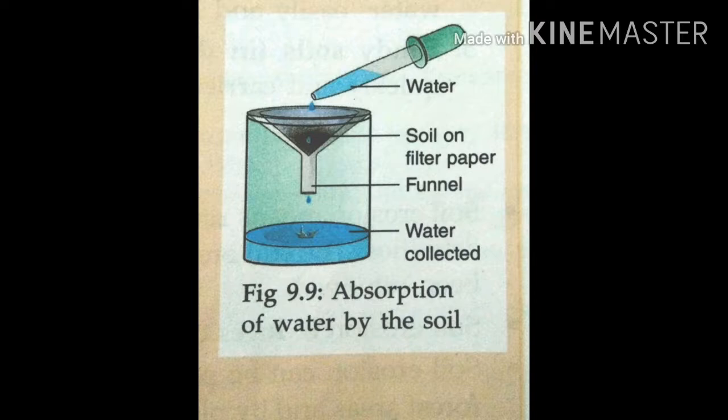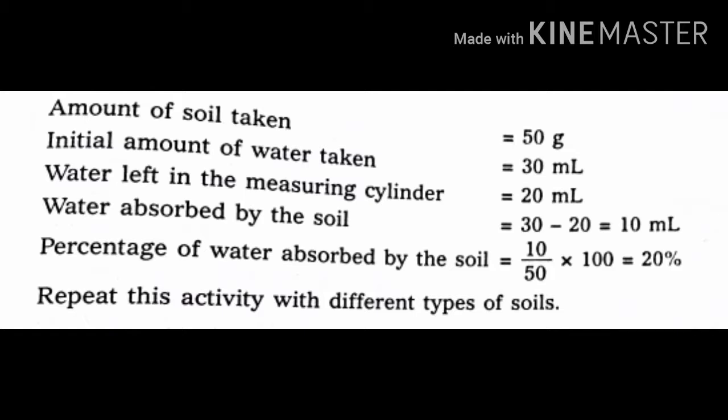So, now we are going to calculate the absorbed water in the soil. For example, if we take 50 grams of soil and 30 ml of water, we add this 30 ml of water drop by drop, isn't it? So the water left after the dripping, we measure in that beaker, that is 20 ml.